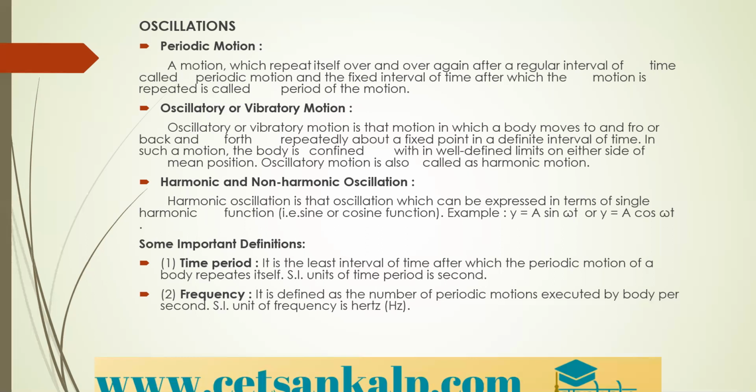Next we have some simple terms, like what is time period. It is the time taken for one oscillatory motion, and time period we express in seconds. Frequency is defined as the number of periodic motions executed by the body per second. In 1 second, how many times the motion is repeated is called frequency, and the time taken for that one motion is the time period. The unit of frequency is hertz, denoted by Hz. You can see on the PPT the unit of time period and the unit of frequency.